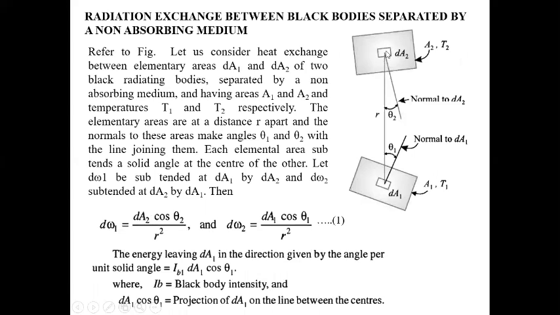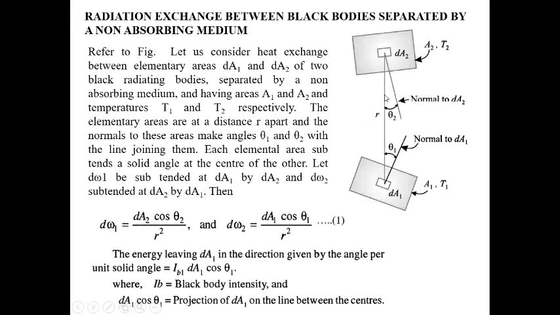So we consider the heat exchange between the elementary areas dA1 and dA2 of two black radiating bodies separated by a non-absorbing medium. The distance between the two elementary areas is R, and the total areas A1 and A2 have temperatures T1 and T2 respectively.